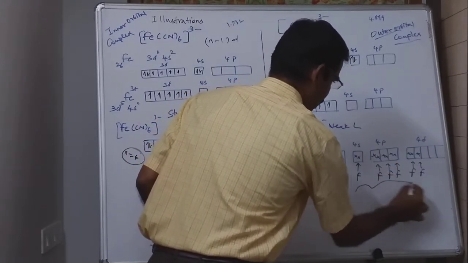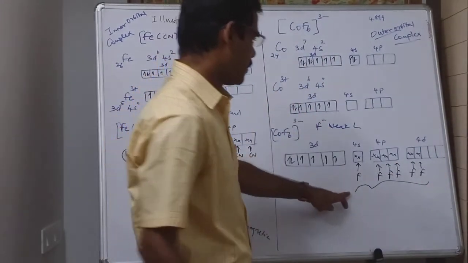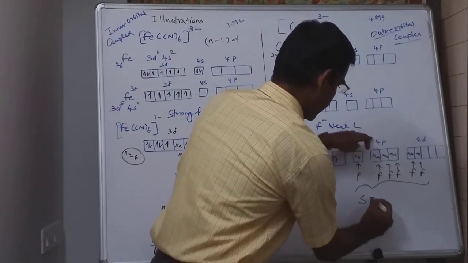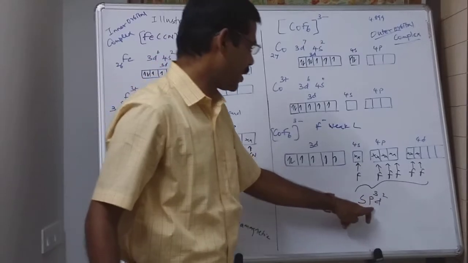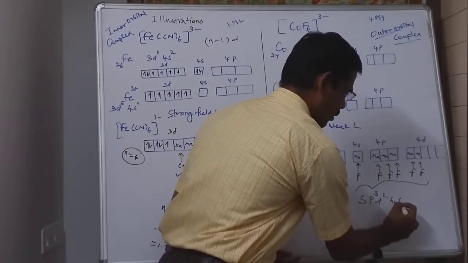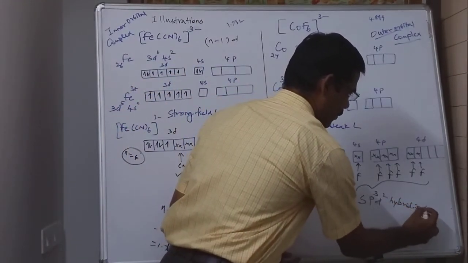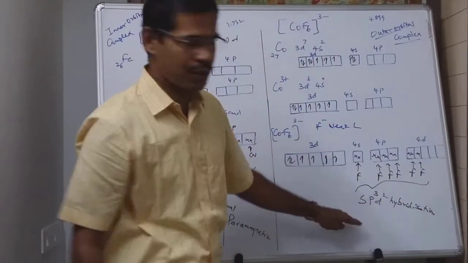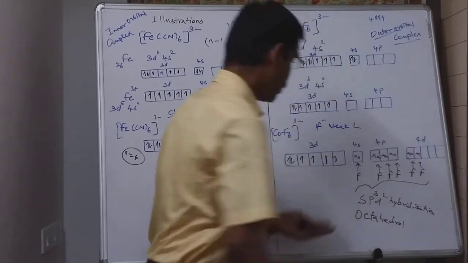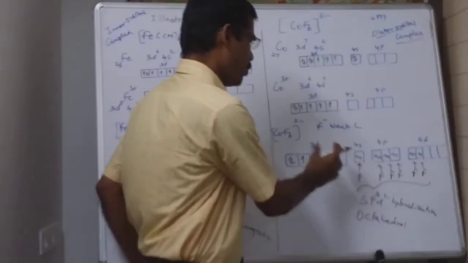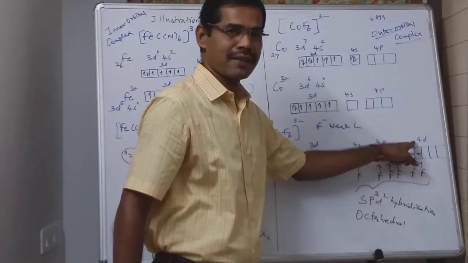Now you just observe here, 1 s orbital, 3 p orbitals, and 2 d orbitals. You can see sp3d2 hybridization is involved. We have learned that if the hybridization is sp3d2, then the geometry will be again octahedral. Now you have got to observe which d orbitals are involved in hybridization.